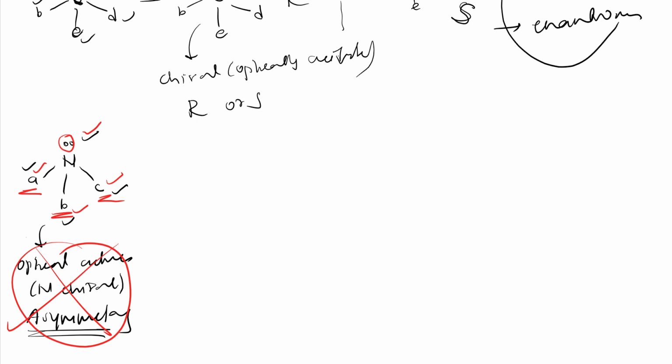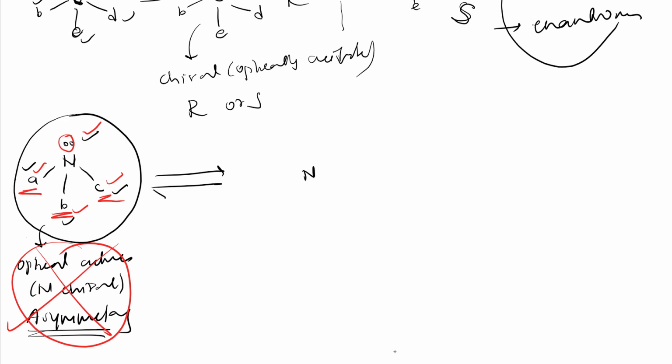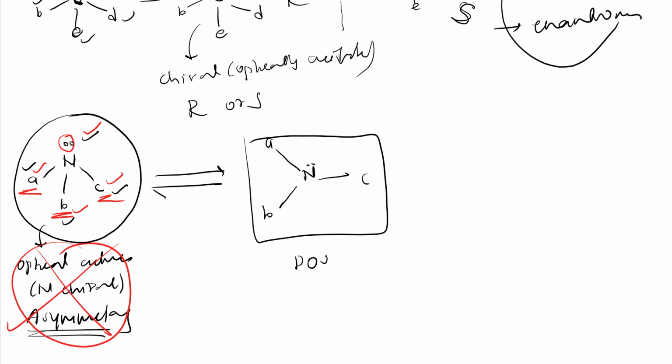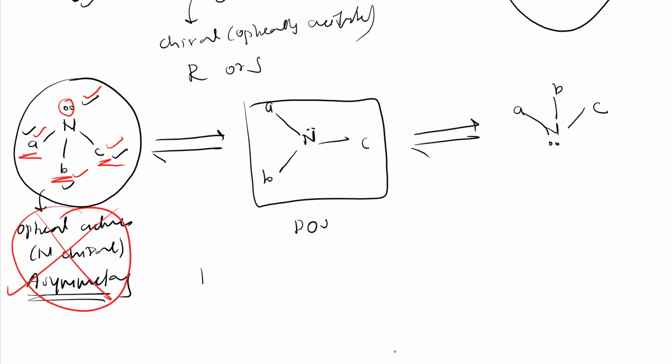But the problem is, what happens at room temperature, it will exist like this. So here it will be a pyramidal shape, right? Further, it becomes planar like this. All lone pairs come in one plane and it will be A, B, C. So here a plane of symmetry will be there. Further it will invert. How will it invert? Just N will be here like this, the lone pair comes below and A goes here, B goes here, C goes here. So room temperature is enough to cross this energy barrier.